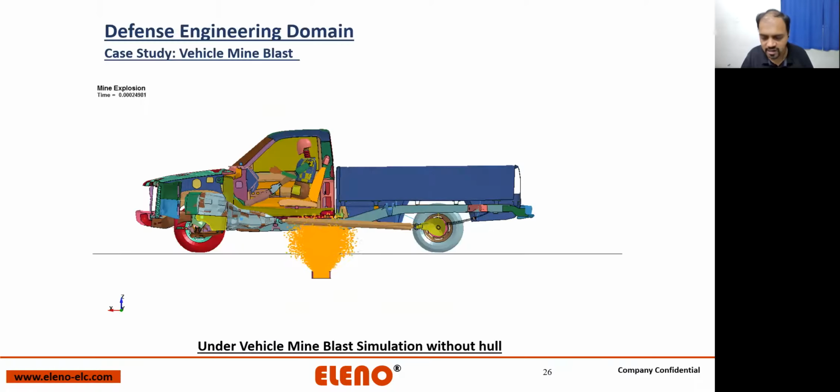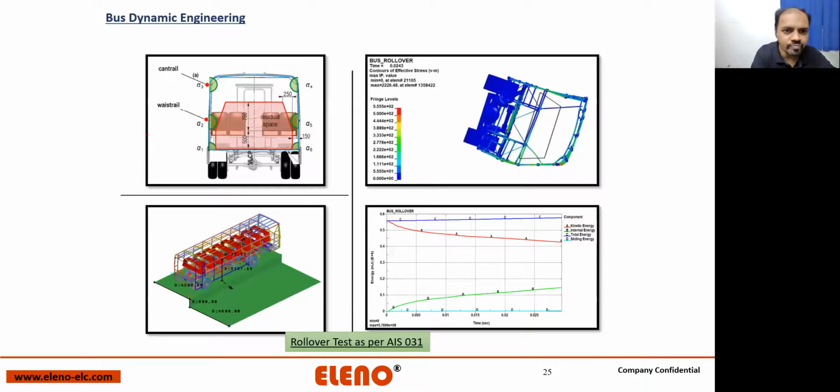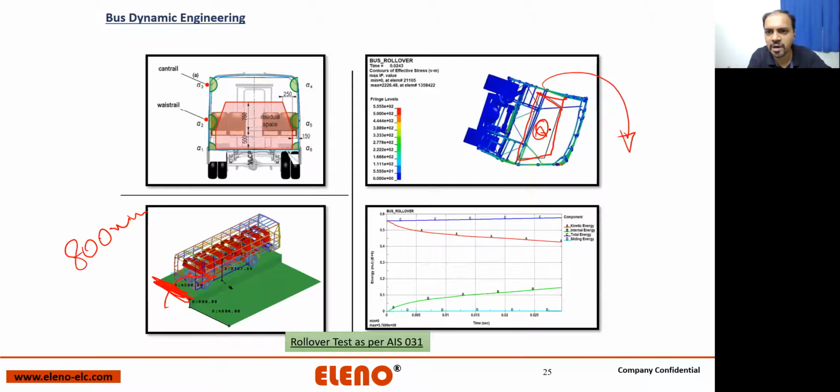This is a bus rollover analysis. Here you take the bus to an 800 millimeter height, and this platform is tilted till the bus rolls over. Can you see this trapezoid? This trapezoid is the occupant compartment, the occupant zone. The structure should not penetrate inside the occupant zone, and this is a dynamic load and dynamic design.